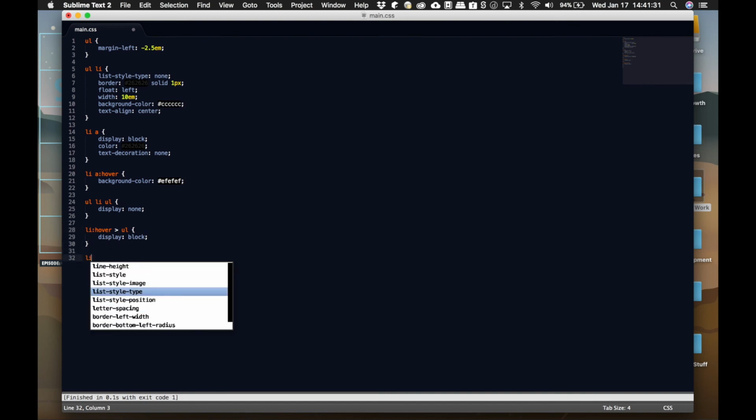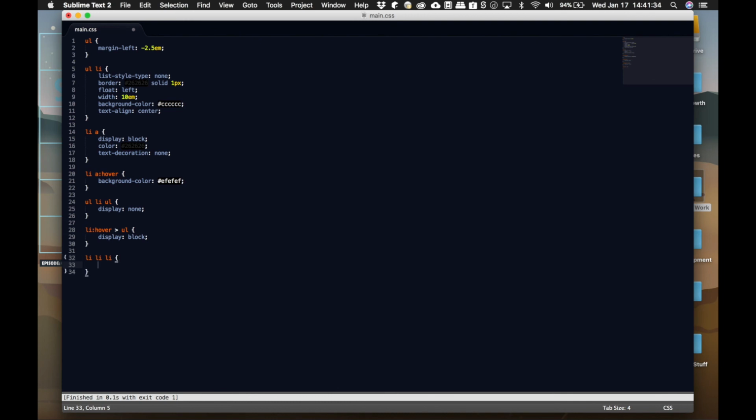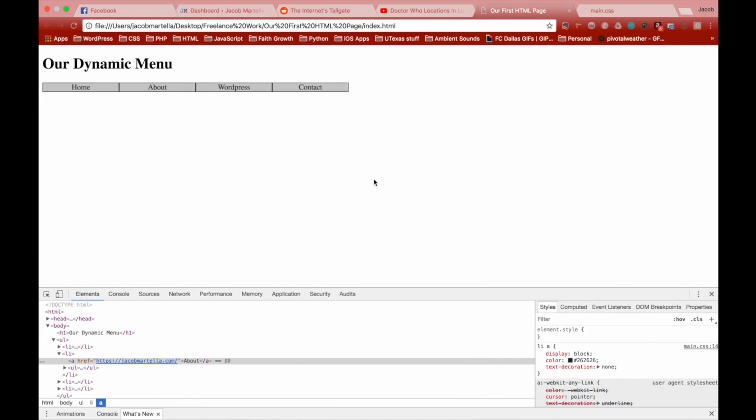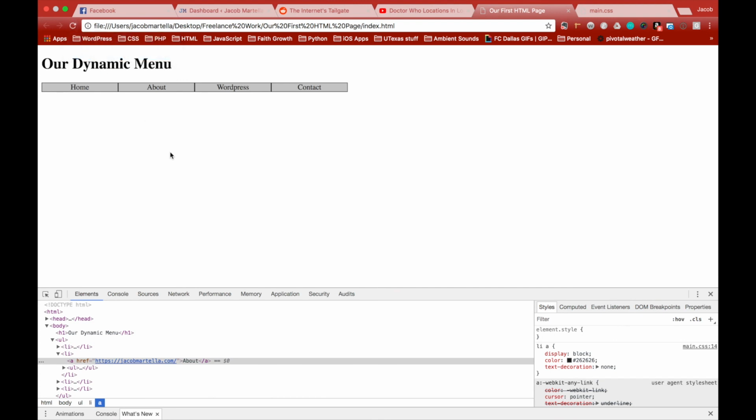Now we're going to make this a horizontal menu, and to do that, we need to use float left for the list elements. And then for the third level items, let's give them a bit of an indentation. Now let's take a look at our menu. In terms of how good it looks, it's not great. There's really no styling, but functionally it works. Now you can go and add in backgrounds, borders, and other things on your own. I think that you'll find that you'll learn much better and quicker by doing.